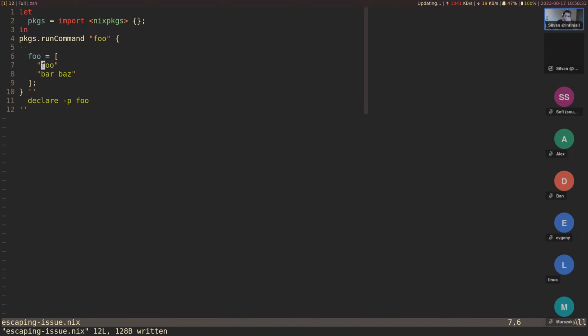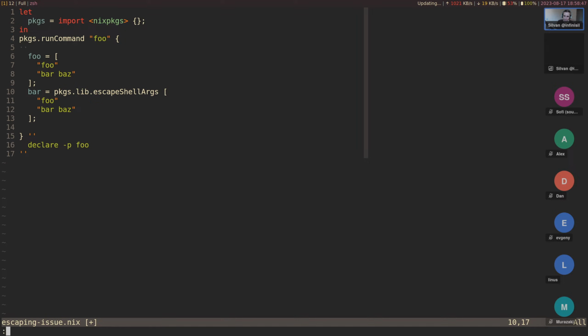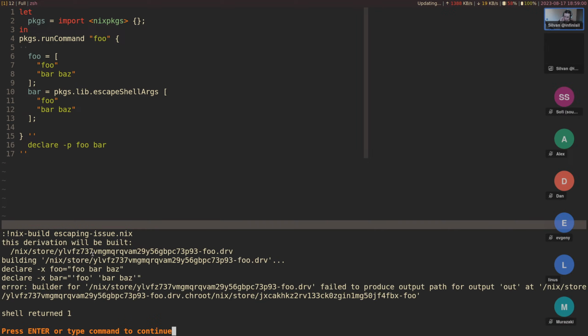A workaround for this is to do, so this doesn't work, let's copy this to bar. There's this useful function, pkgs.lib.escapeShellArgs, which takes a list and turns it into a kind of string that bash can interpret correctly. So let's see what bar is declared as here. We can see bar is this kind of thing. It has these quotes around it. And this in itself is still only a variable. There's nothing special going on in mkDerivation.